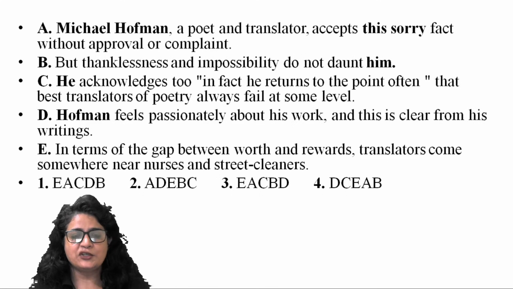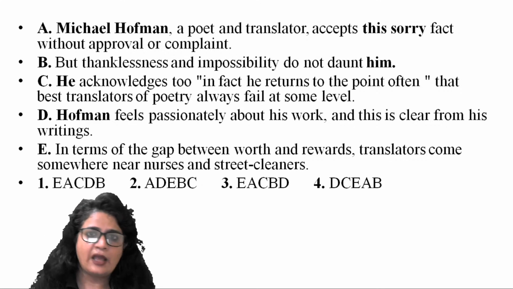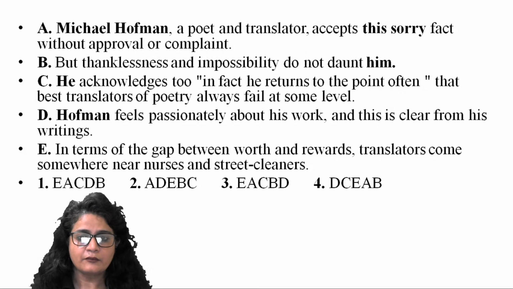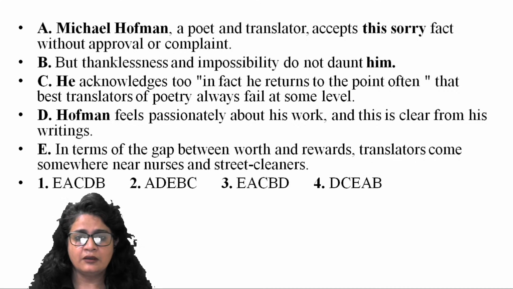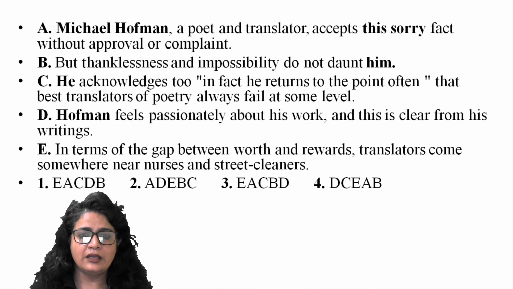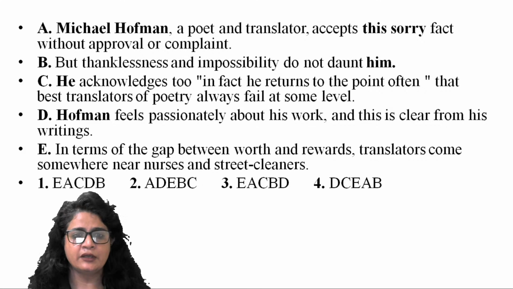So look at a question here. Here I have given you options. One sentence says Michael Hoffman, another sentence uses Hoffman only, his surname, right? And we have here a pronoun reference. So with that rule only, we can eliminate C as the option. C is not there in any of your options. So you have E, A and D. A can be your opening statement, Michael Hoffman. E says, in terms of the gap between work and divorce, the translator comes somewhere near nurses and street cleaners. E can also be your opening statement. So A and E. D can be eliminated because the surname Hoffman is used. So the name comes first, the surname comes later, right?